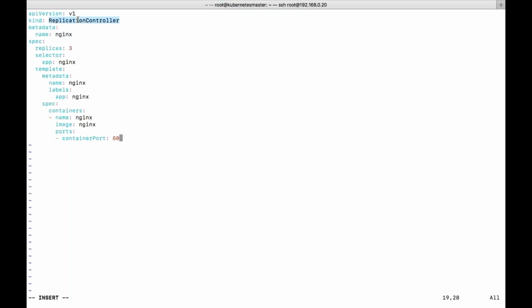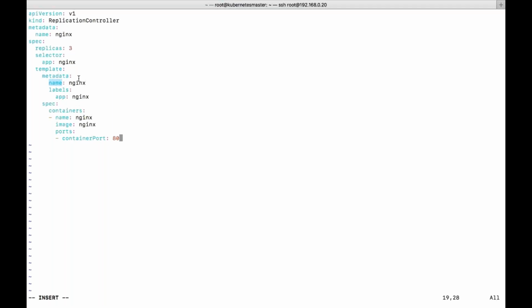Spec, in the sense, is how many we are trying to run: 3 pods. So this replication controller will ensure that there are 3 pods of Nginx running in the background. How will you identify them? Using the selector. All the 3 pods will have the same selector, in the sense the same labels. Template metadata is the name of every pod that we have.